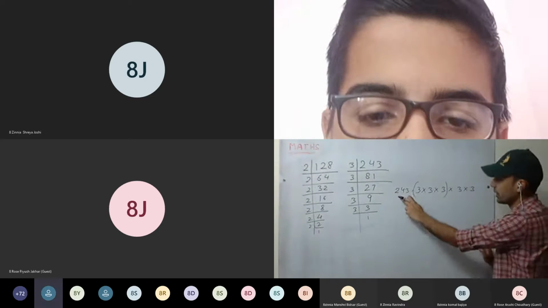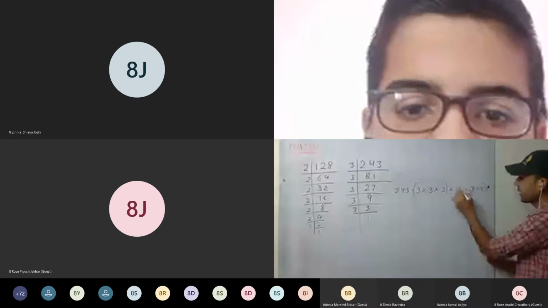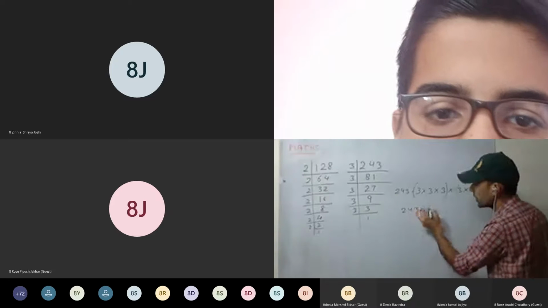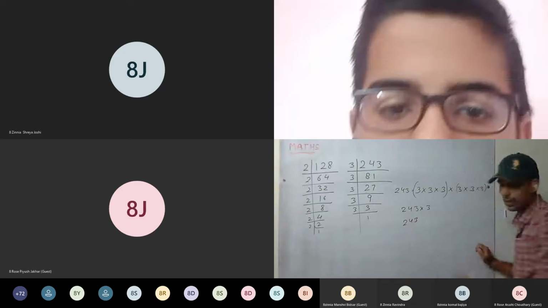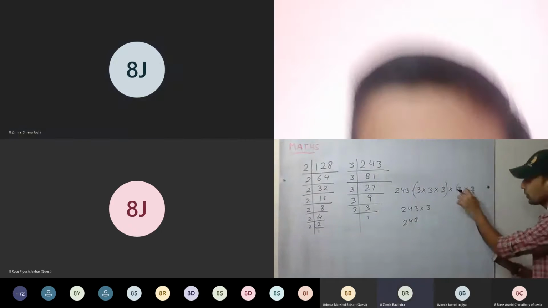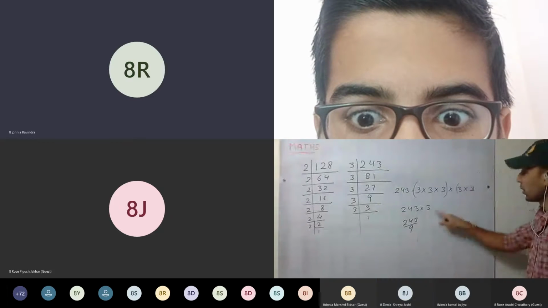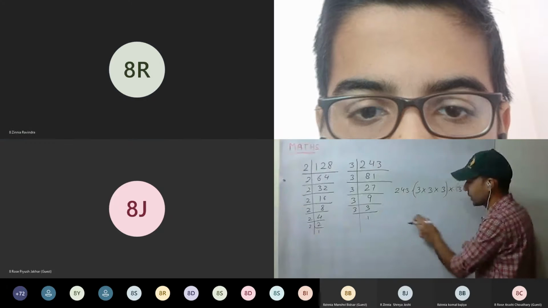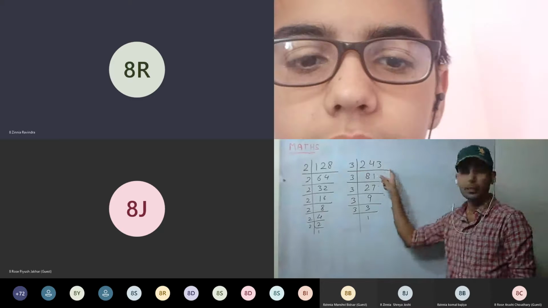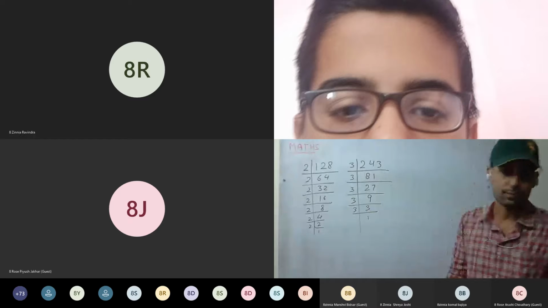Multiply by 3. If you multiply by 3, then again the triplet forms. So 243 into 3. Sir, this we have to do in notebook? No, you don't have to, I'm just telling. I told you just to give an idea, okay? So 243 is not a perfect cube, so we'll end there.